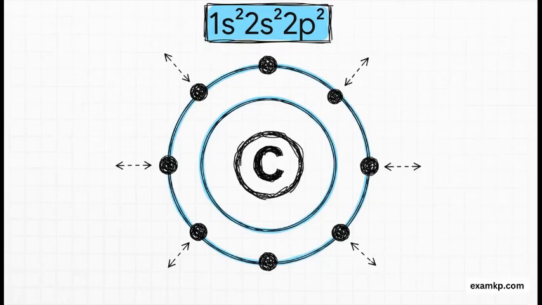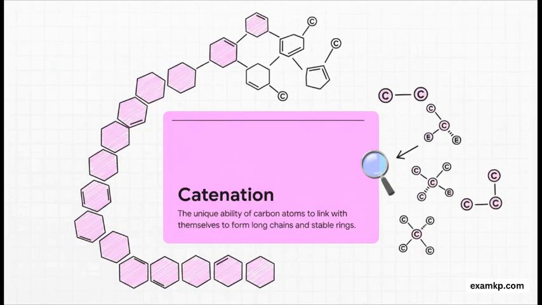Now, you might be wondering, why can it form 4 bonds? Well, this right here is the reason. Carbon's atomic number is 6, which gives it this electron configuration: 1s2, 2s2, 2p2. Now look closely at that second energy level. That's the outermost shell. If you count the electrons, you've got 2 in the 2s and 2 in the 2p. That's 4 valence electrons already in waiting to form those 4 strong bonds we just talked about. Simple as that.